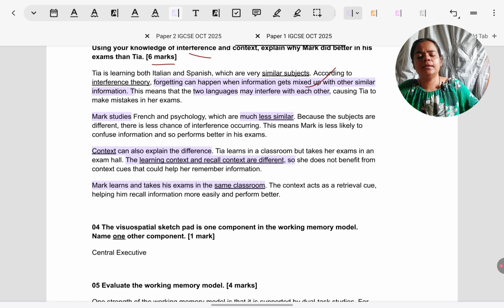Linking. Again, not compulsory, but you can include Tia's case also in context. Tia learns in a classroom but takes the exam in the exam hall. So her context is not the same. That is why she is getting less marks. So finally, if you want, you can take interference exclusively for Tia, context exclusively for Mark, that is perfectly fine. Or as written in this answer, you can take both context and interference for both Tia and Mark.